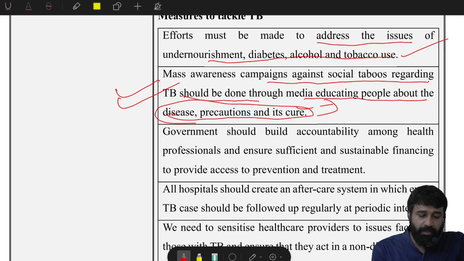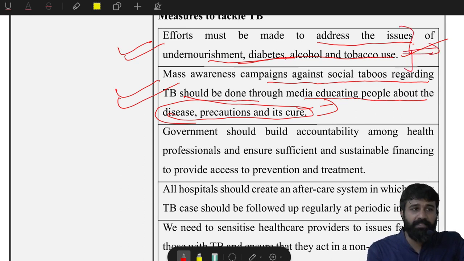Next, efforts must be made to address undernourishment. How will you give a specific solution for it? Suppose any scheme related to nourishment: Pradhan Mantri Matru Vandana Yojana, Janani Suraksha Yojana, the midday meal scheme, Poshan Abhiyan.